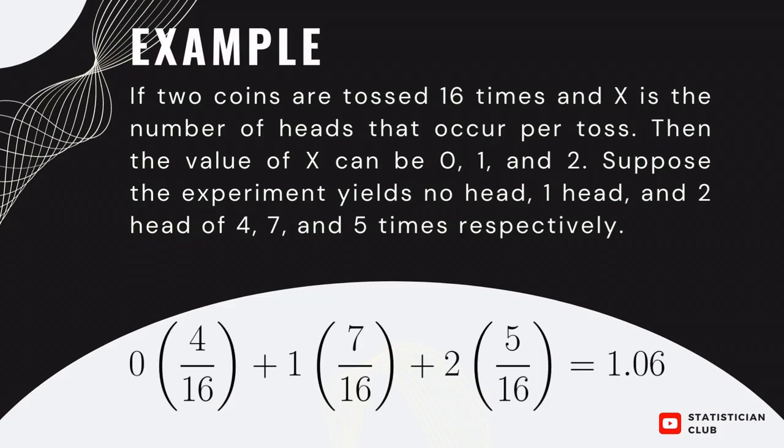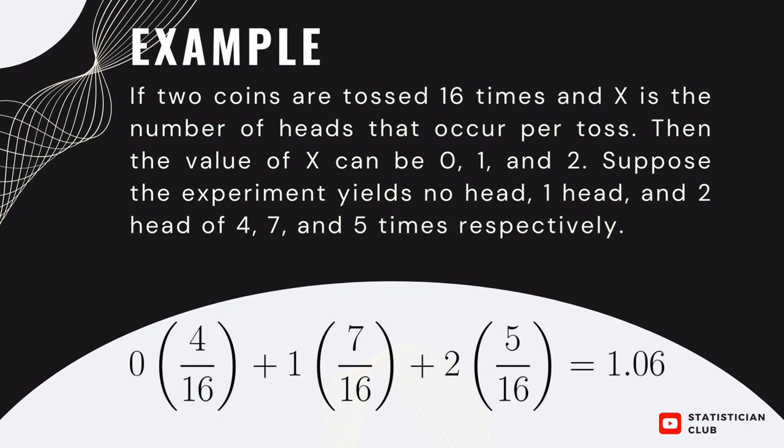So here we discuss an example. Suppose two coins are tossed 16 times and x represents the number of heads that appear. There are two outcomes in coin tossing, one is head and the other is tail, and your considered variable x is represented by the number of heads that appear.